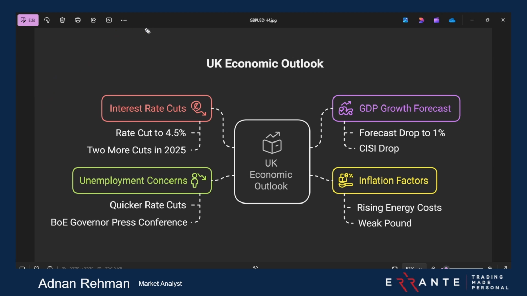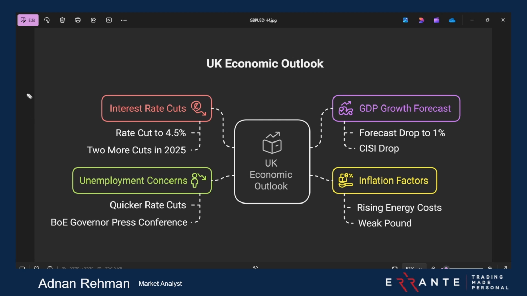And then the other scenario: we have a cut, and then they say we are going into a hold scenario and we want to remain data dependent. So these can be two options, a cut or a hold scenario. But with that, they say that we want to remain in a data dependent approach. That means it can be positive news for the GBP, because directly or indirectly they are acknowledging that they need more time to study the markets. So this is one thing you can keep in mind.